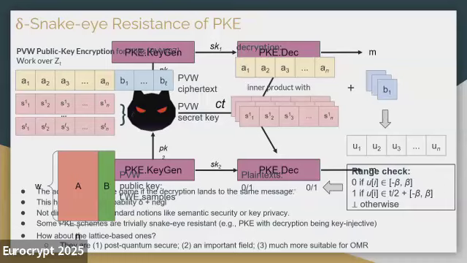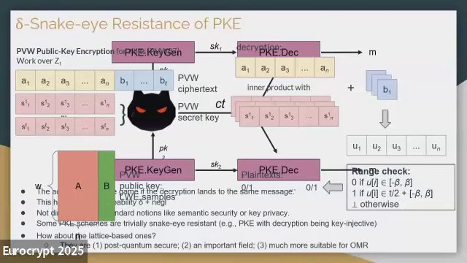To do the decryption, we just perform an inner product of the A vector with the L different secret key vectors, plus the corresponding B values. We will have a U vector of L elements. For each Ui element, we then do a range check. If the Ui value falls in the range of plus minus beta, then we map the message back to 0. If the Ui element falls in the range of T/2 plus minus beta, then we map the message back to 1. For all the other Ui values, we just directly map it to bot, which is an invalid message. So the plaintext will be all binary values.